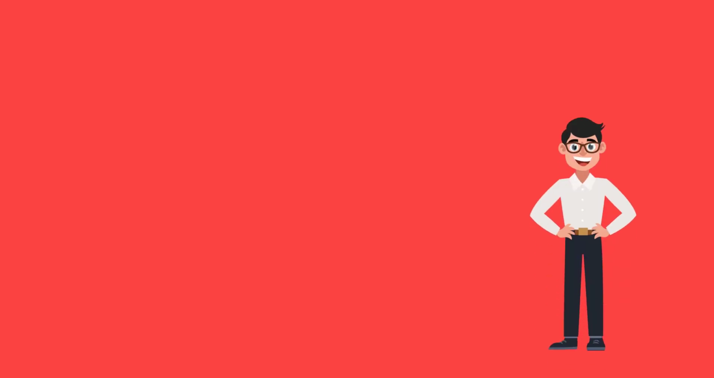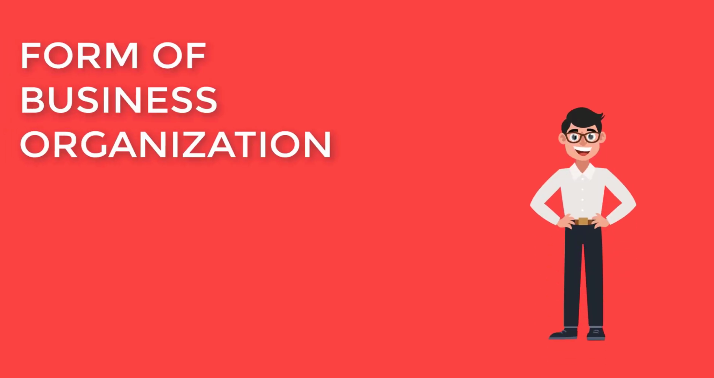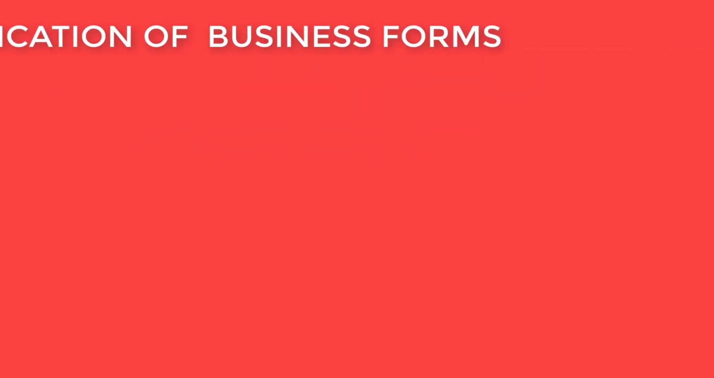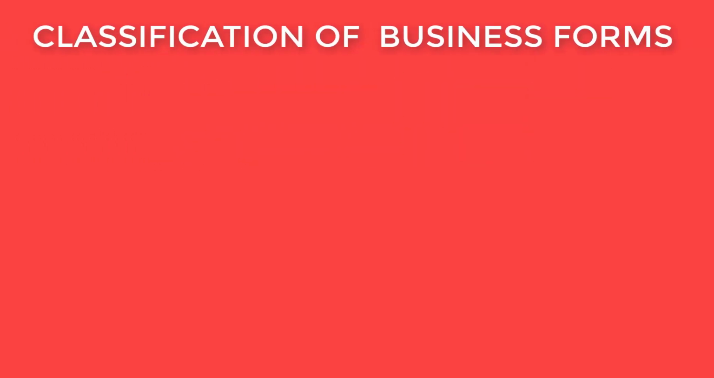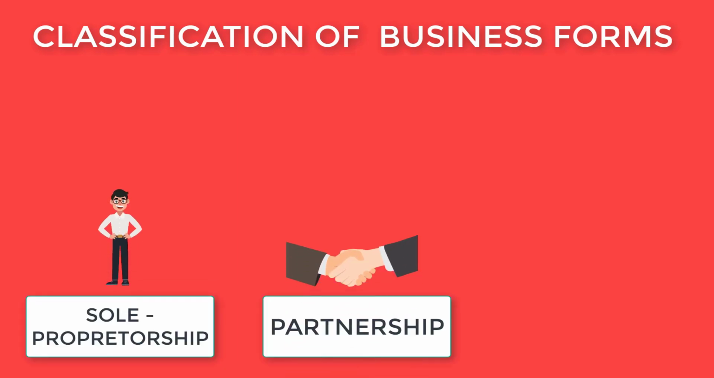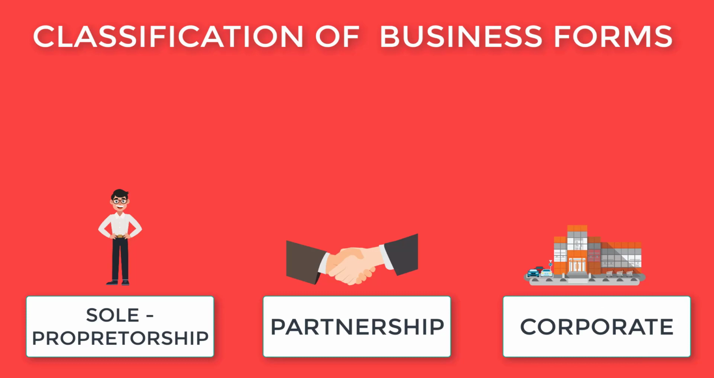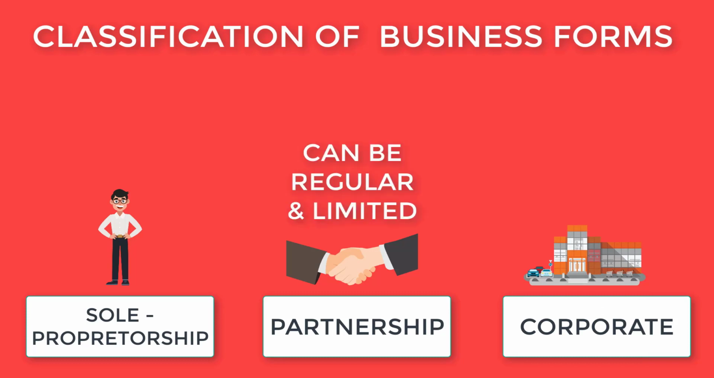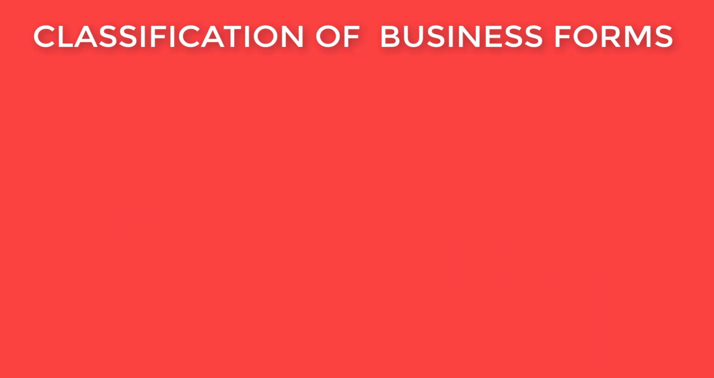An entrepreneur has to first decide the form of business organization before the business is started. A broad classification of the form of business organization includes sole proprietorship, partnership, and corporate form. Partnerships can be regular and limited, and companies can be private or public. Also, companies can be either for-profit or non-profit organizations.